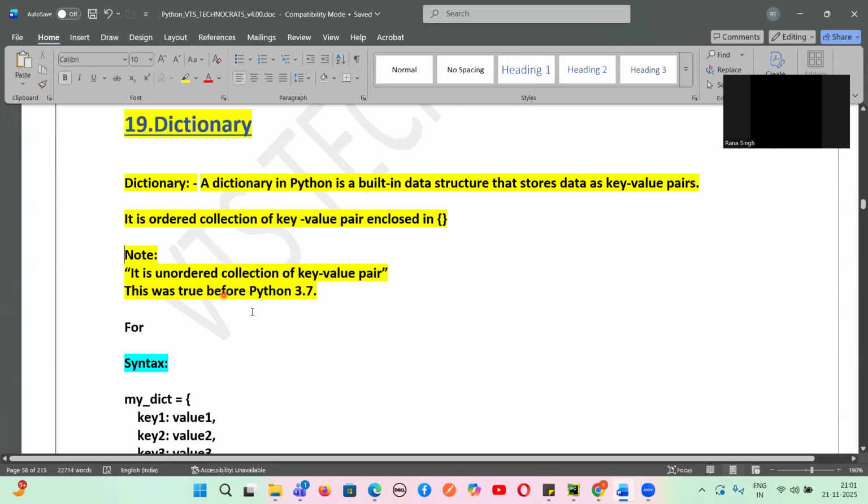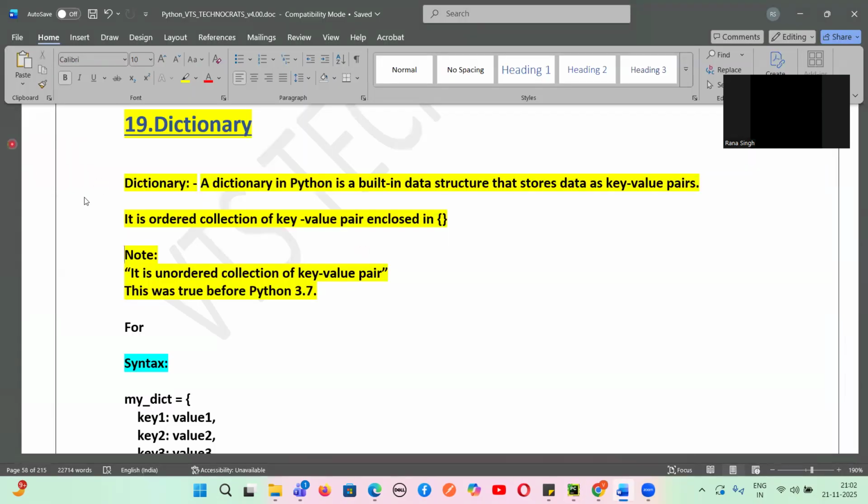So guys, from version 3.7, it has become an ordered collection of key value pairs. It preserves the order in which the data is inserted from 3.7 version and above. Before 3.7 version, it was not preserving the order, but from Python version 3.7 and above, it is an ordered collection of key value pairs enclosed in curly braces. This is the definition of a dictionary.